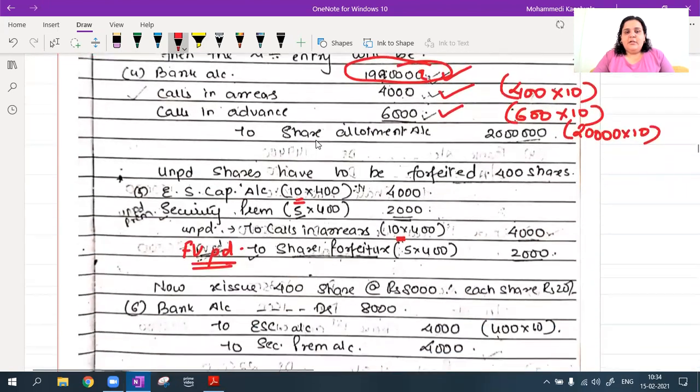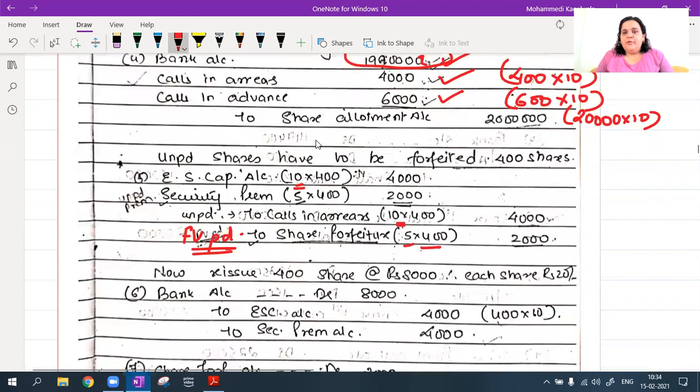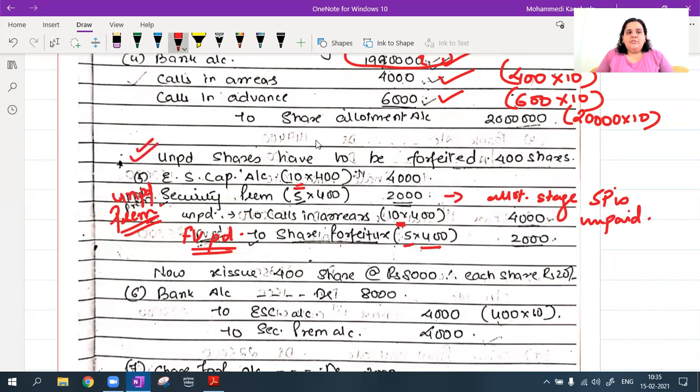So share forfeiture account 5 rupees into 400, 2,000. This is because securities premium on the allotment stage is unpaid. At the allotment stage, securities premium is unpaid. I will have to record it in my share forfeiture entry as unpaid premium. If it is unpaid, it will always get recorded. If it was paid, it will not get recorded. Simple. Okay, so 5 rupees of premium unpaid into 400, that will be 2,000. So this is my share forfeiture entry. This is an important entry.